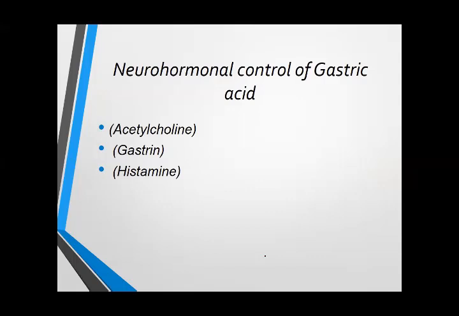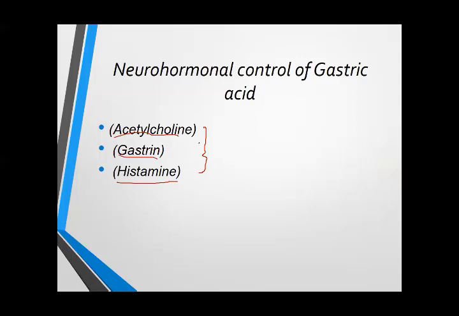Although other factors, other juices or enzymes, also play a very important role in the regulation of gastric acid secretion, but these are the three main neurohormones that control the gastric acid secretion. Number one, acetylcholine. Number two, gastrin. And number three, histamine. Histamine is very important.